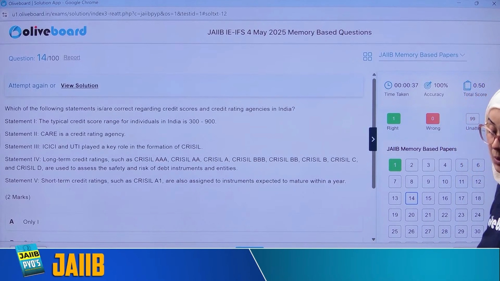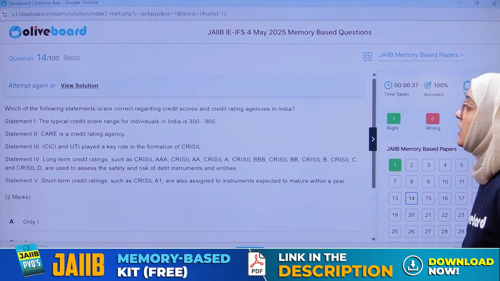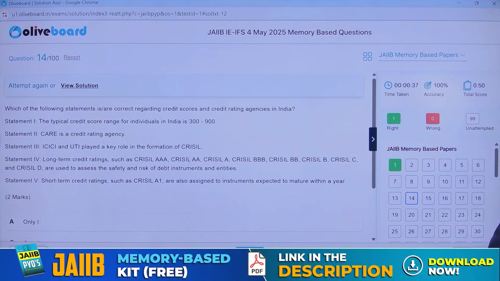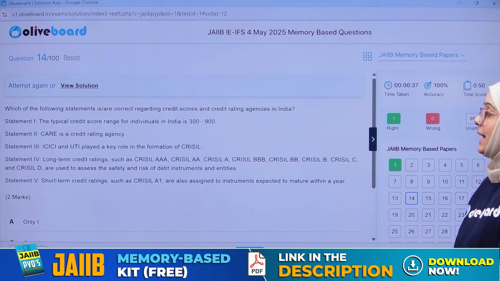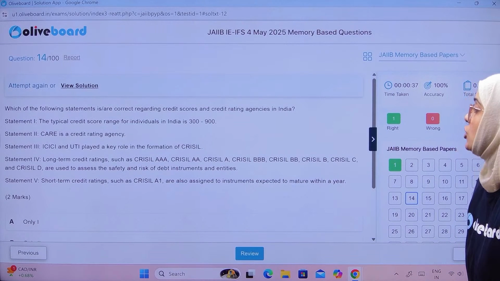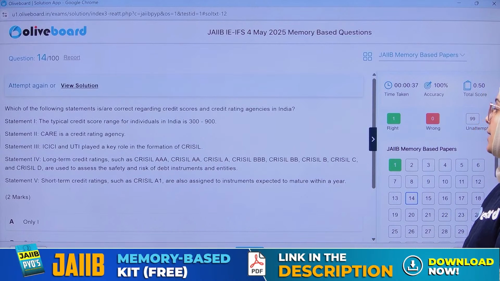Credit rating and the credit score. First, the typical credit score range for an individual is between 300 to 900. Here is the credit rating agency. ICICI and Unit Trust of India played a key role in the formation of CRISIL. Long-term credit ratings such as CRISIL AAA, AA, triple B, double B, B, C, and D are used to assess the safety and risk of the debt instrument.